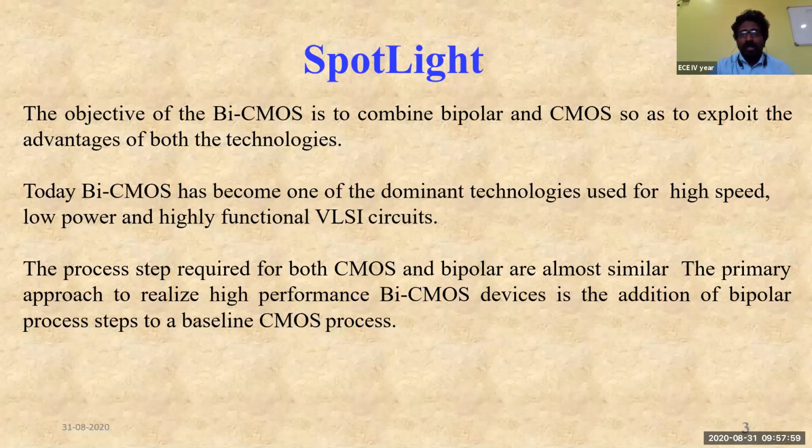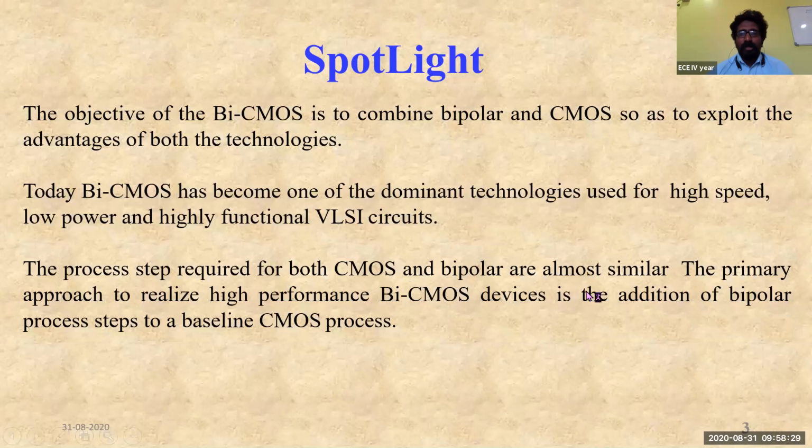That's the reason why they have gone for the BiCMOS technology, where the bipolar transistors are very good at driving large capacitive loads. So they have combined the CMOS technology with bipolar technology in order to get this advantage of driving large output loads. The process steps required for both CMOS and bipolar are almost similar. It means that the fabrication steps are almost similar.